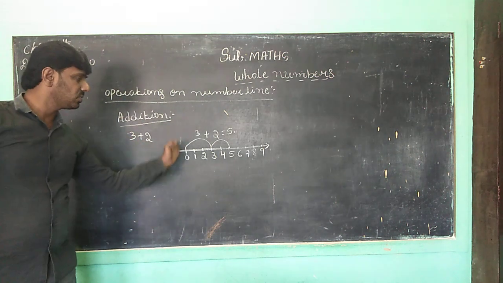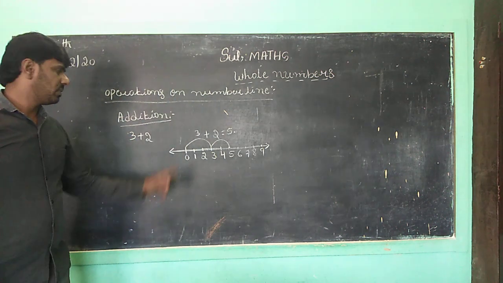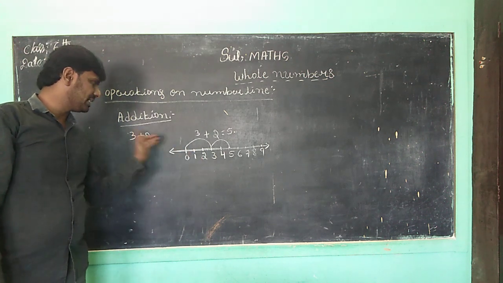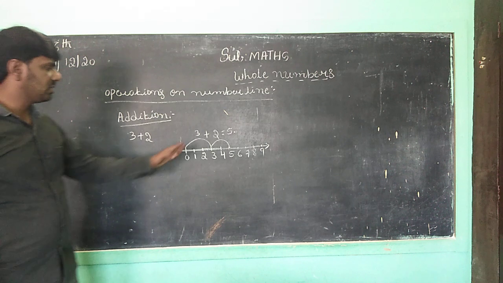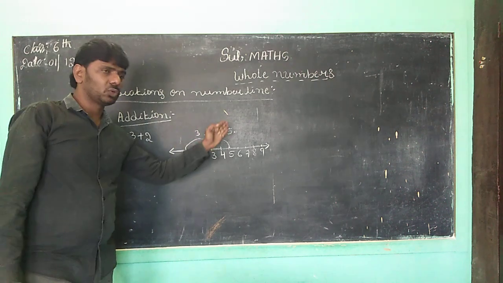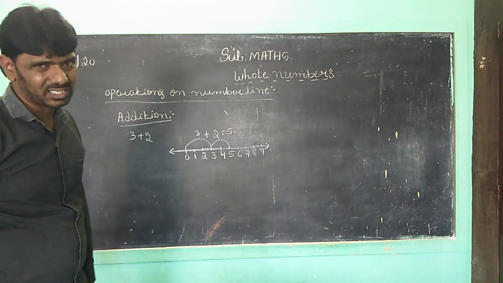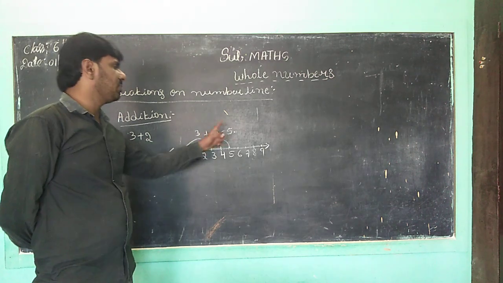First 3 digits, 0 to 3. First, move to the left 3: 0 next, 1, 2, 3, that is plus 3. Again you want to move 3 to the left. Next you want to add 2, 4 and 5. That is 3 plus 2, how much? That is 5, children. Finally the answer is 3 plus 2 is equal to 5.